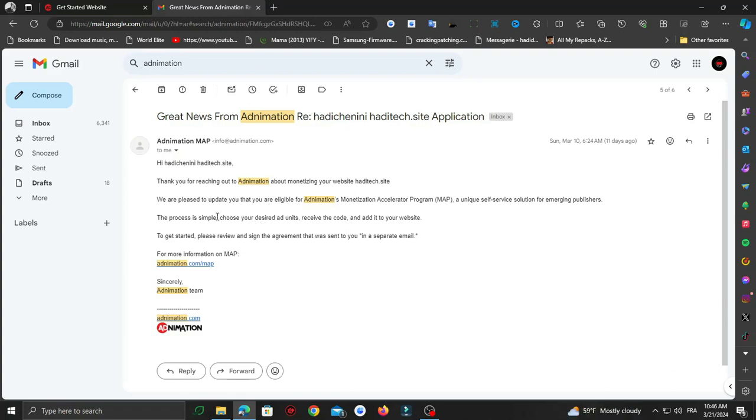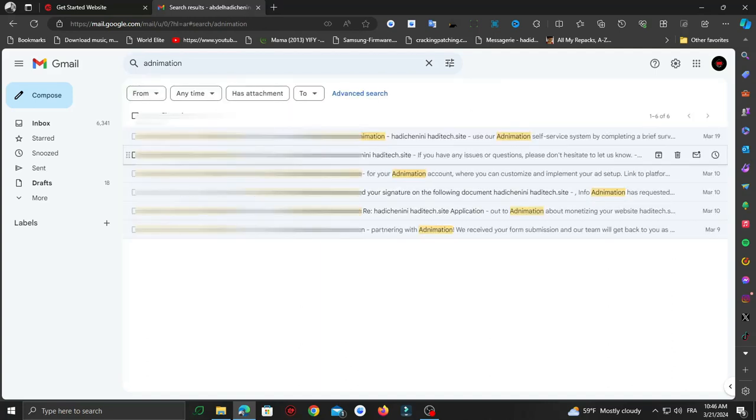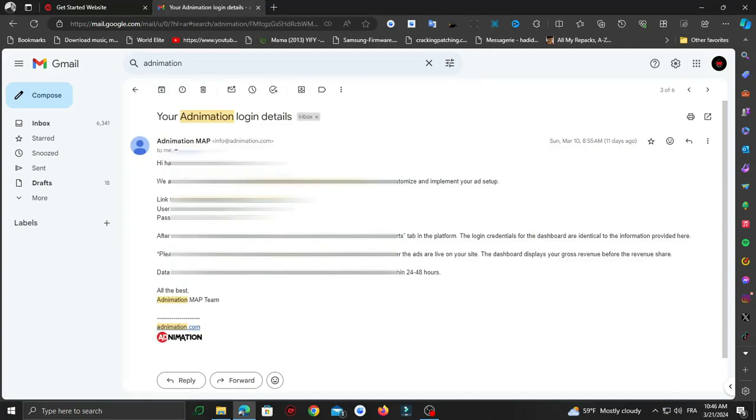You will receive a welcoming email. Then they will tell you to wait a day or two so they can create an account and send you the login details. Once that happens, you will receive a secondary email, like I said, with your login details, and from here you can log into the Adnimation network, and you can customize your ads there.